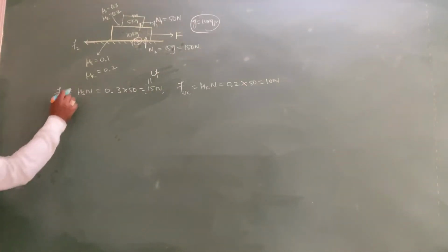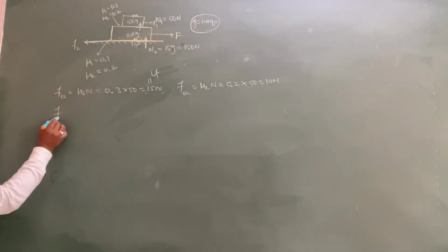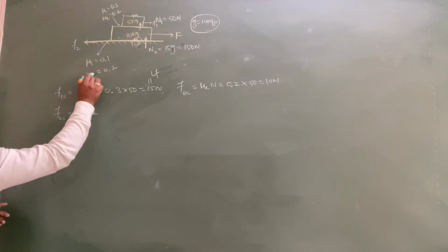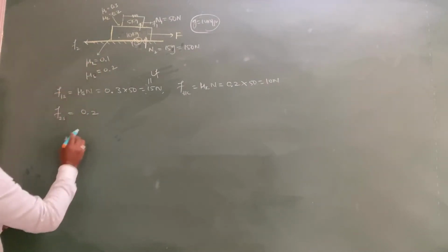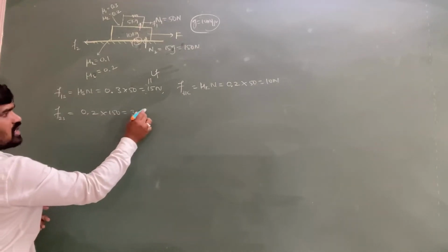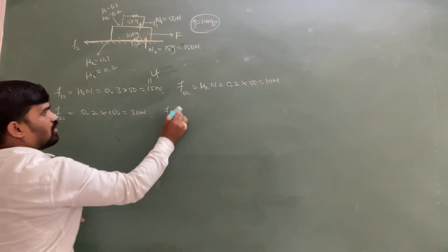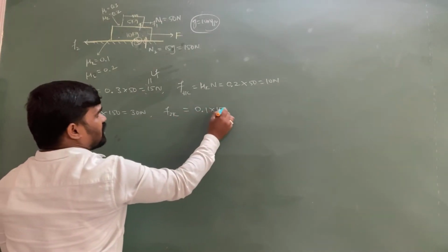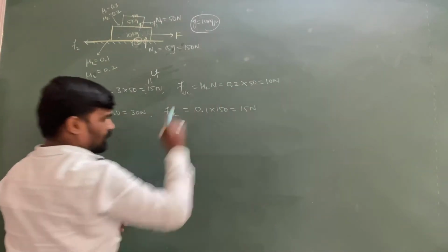Next, for the lower block and the ground, there is a static friction F2s, with mu s equal to 0.2, and mu k equal to 0.1. So F2s is 0.2 into 150, which is 30 Newtons. And there is a kinetic friction between the lower block and the ground: F2k is equal to 0.1 into 150, which is equal to 15 Newtons.